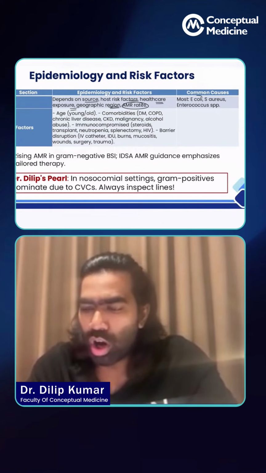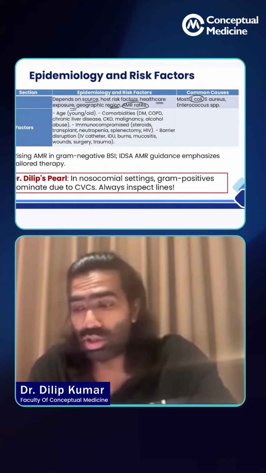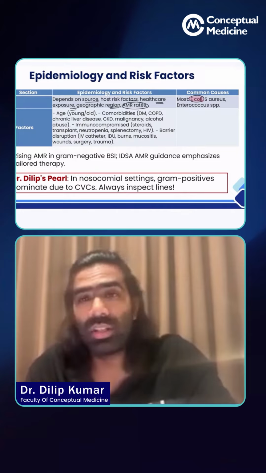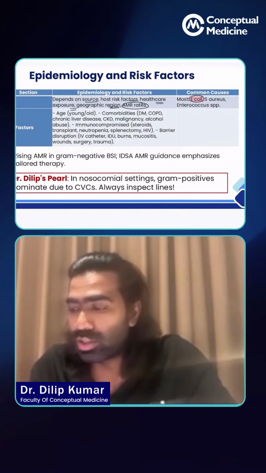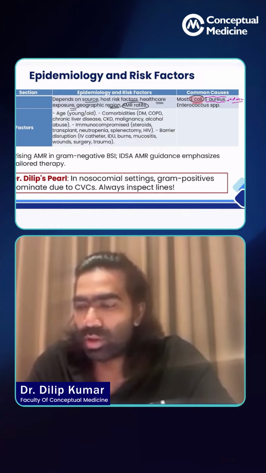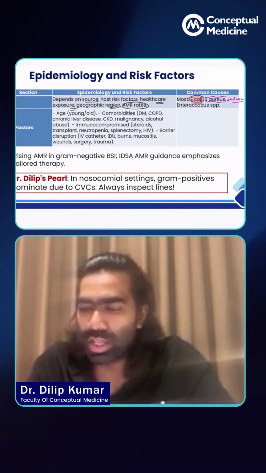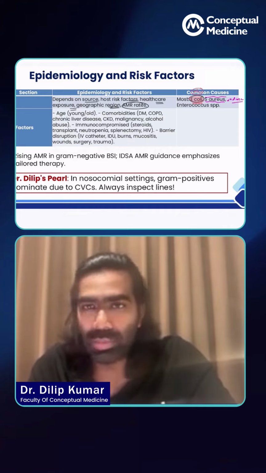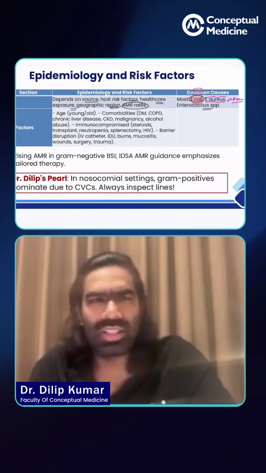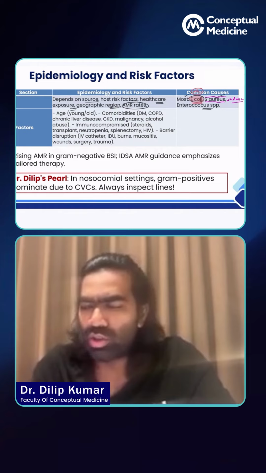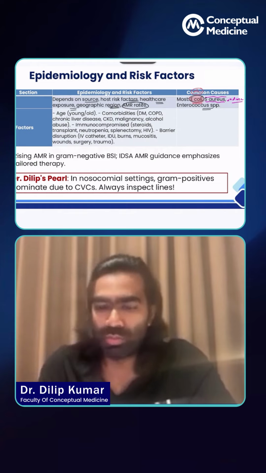All these things are based on local AMR, antimicrobial resistance rates. And the most common, this is a very important point for exams also, the most common organism that's going to cause bacteremia in the world is going to be E. coli. The second most common organism that's going to cause bacteremia in the world is going to be Staphylococcus aureus. But overall, the most common organism is going to be E. coli as a source of bacteremia, followed by Enterococcus species. These are the three most important, but I feel like E. coli and Staphylococcus aureus are going to be the most important.